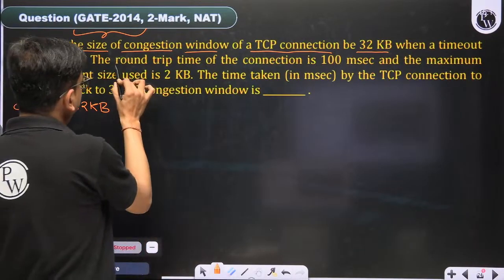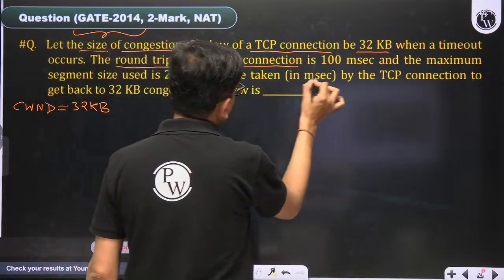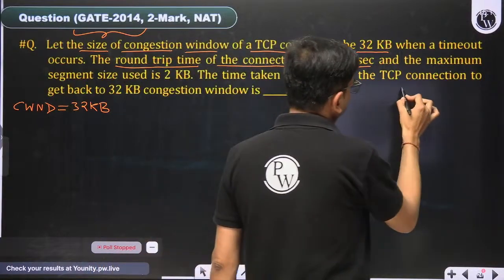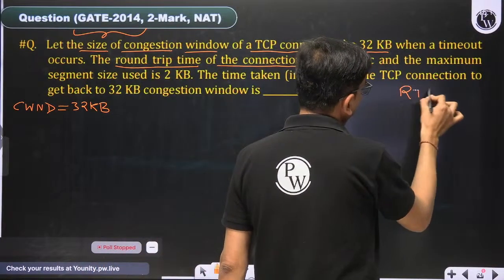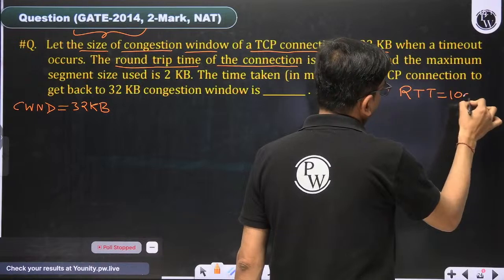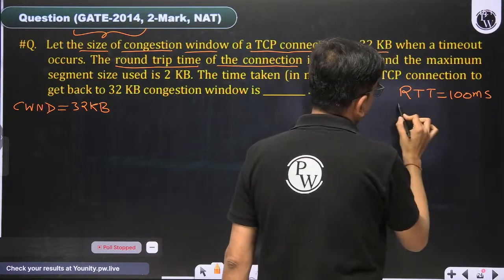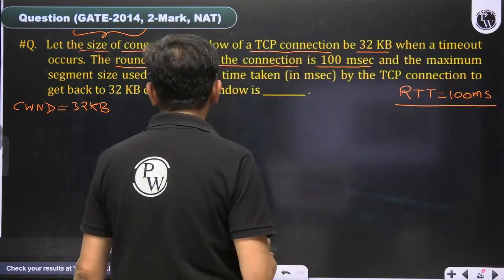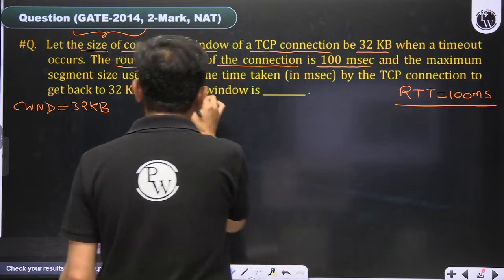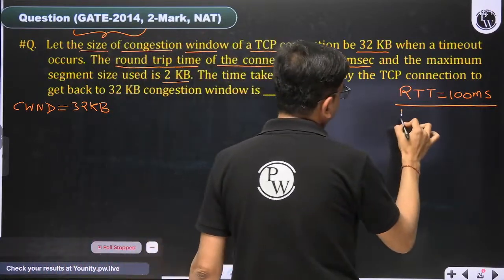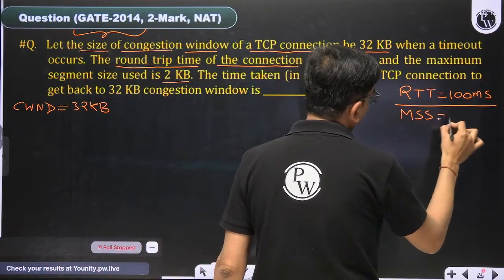The round trip time of the connection is 100 milliseconds. So RTT is given, that is 100 milliseconds. Apart from that, the maximum segment size is 2 KB.